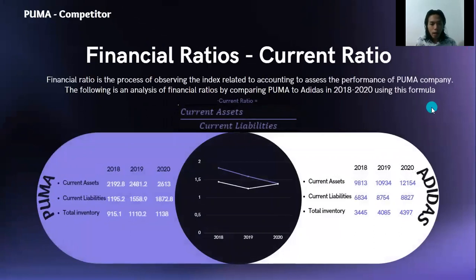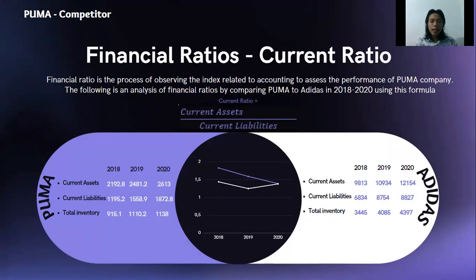Next, we will talk about the financial ratios. And then, what about the financial ratios? The financial ratio is a process of observing indexes related to accounting to assess the performance of a company, in this case Puma. The following is an analysis of financial ratios by comparing Puma to Adidas from 2018 until 2020.